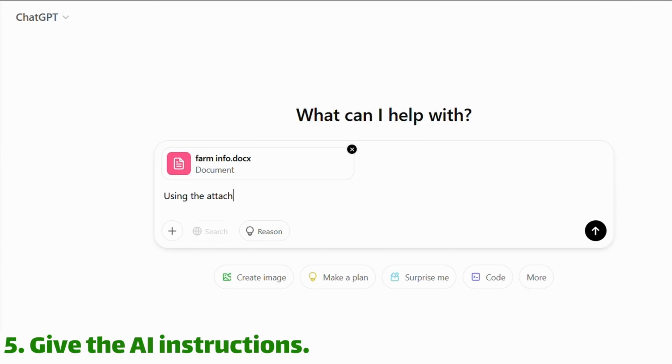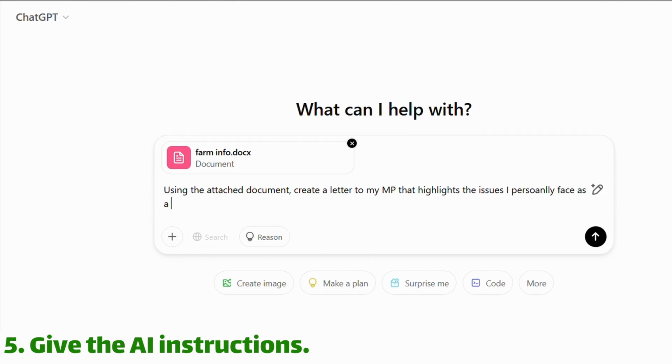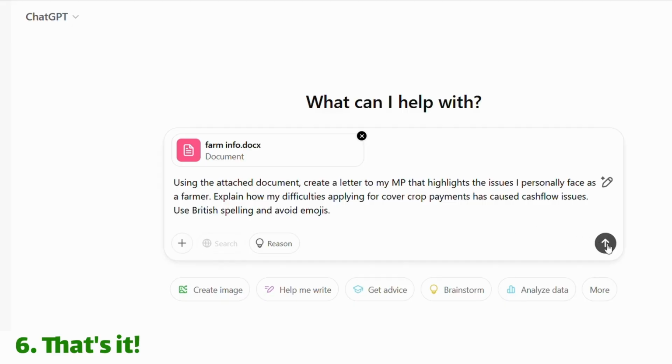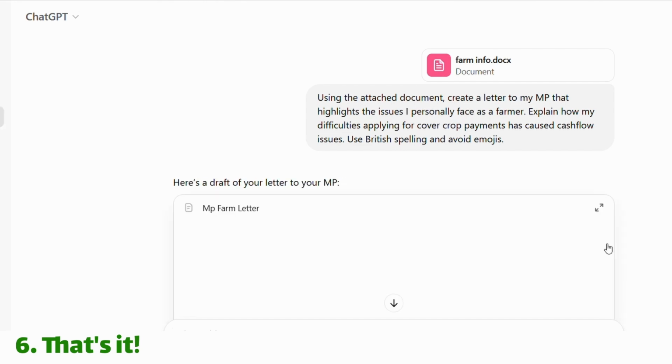Write something to the effect of, using the attached document, create a letter to my MP that highlights the issues I personally face as a farmer, explain how my difficulties applying for cover crop payments has caused cash flow issues, use British spelling and avoid emojis. This should make the programme draw out the relevant information and write a concise single issue letter. Click this arrow or press enter and then it will give you an answer.